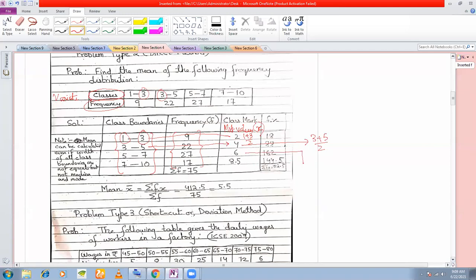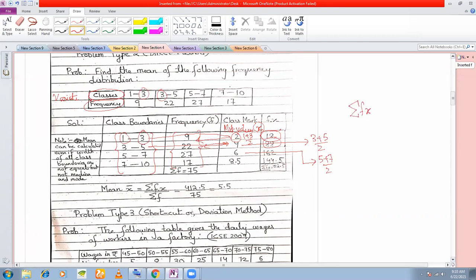For this one, it is 5 plus 7 divided by 2, and so on. Okay, so you calculate the mid values. Now, once you calculate the mid values, you multiply each mid value with the frequency to get this column, f into x. 9 into 2 is 18. 22 into 4 is 88, and so on, right? And now you total up this column to get summation fx.